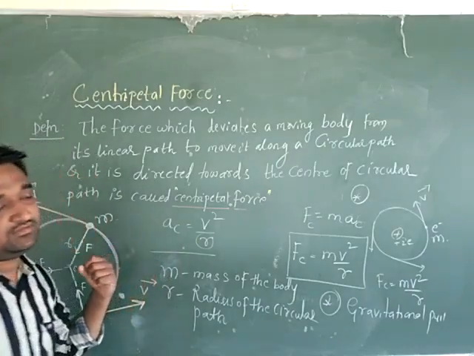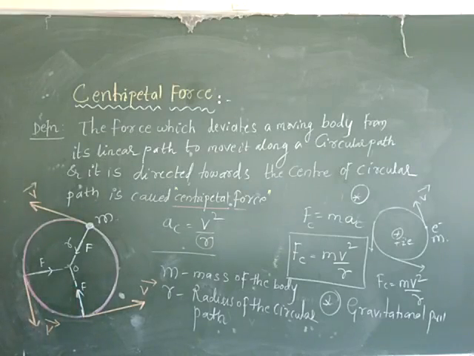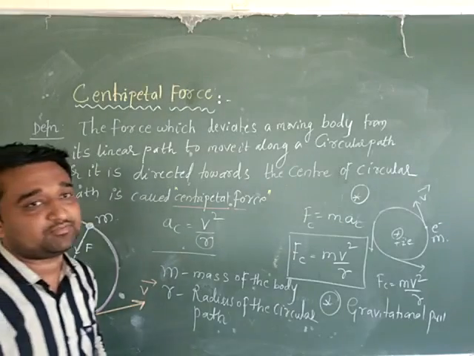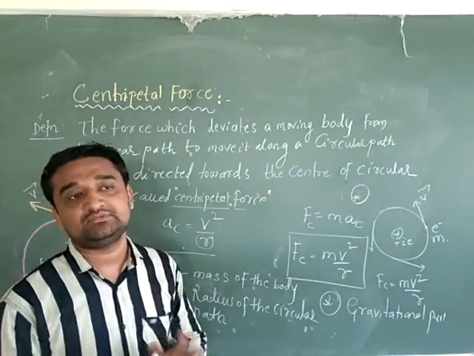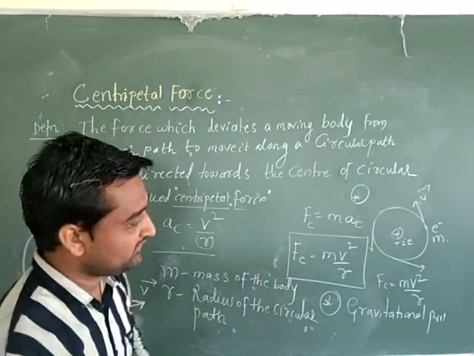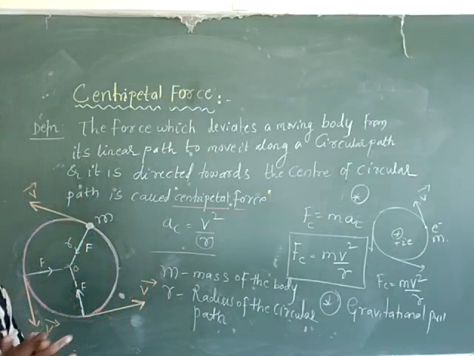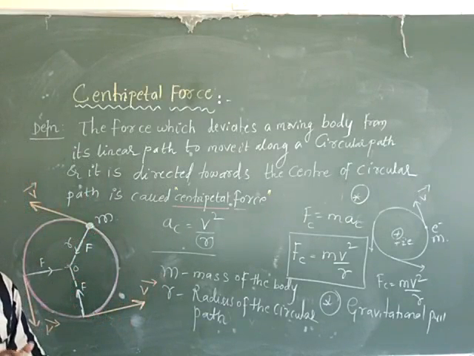The Earth is revolving around the Sun, and the necessary centripetal force is provided by the gravitational force. In this way, the centripetal force is required for the circular motion.